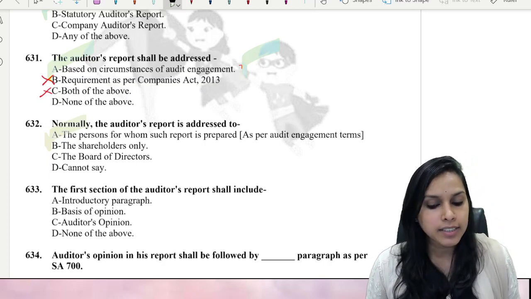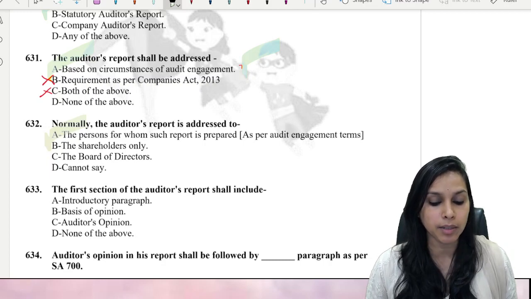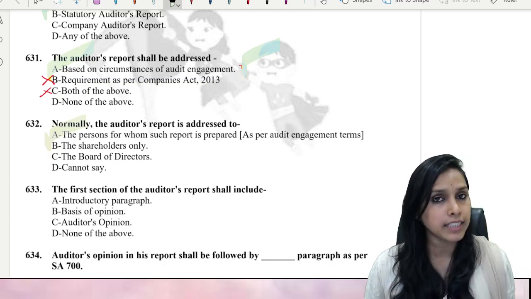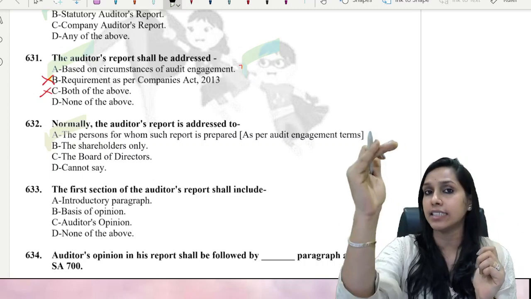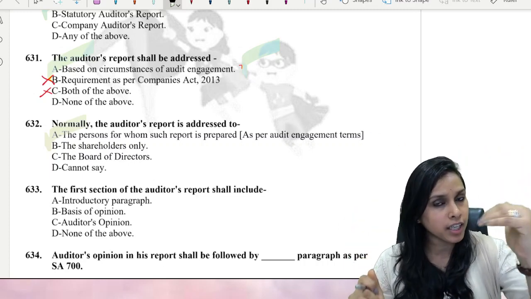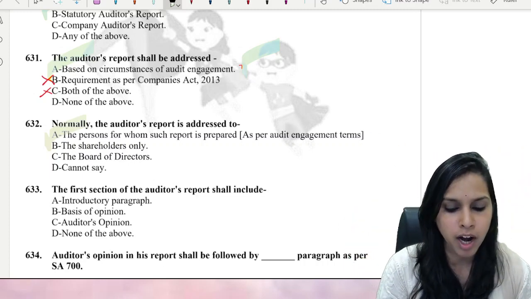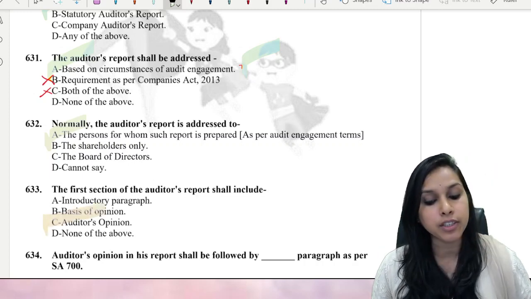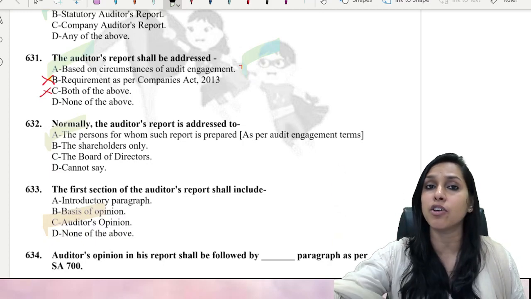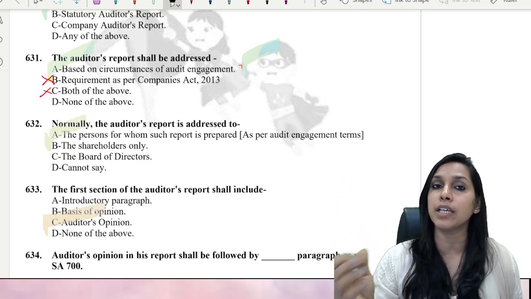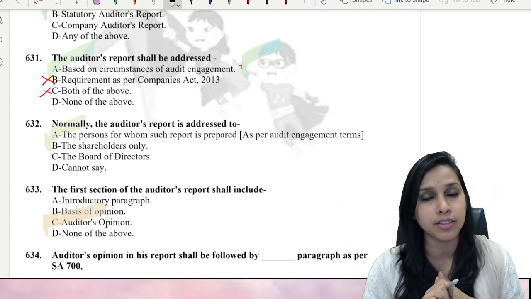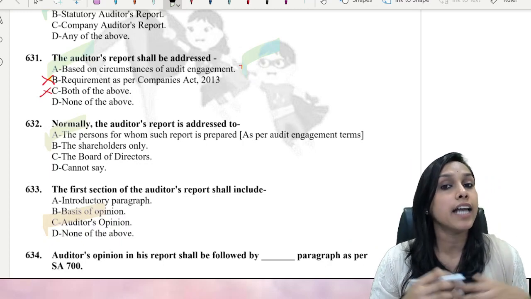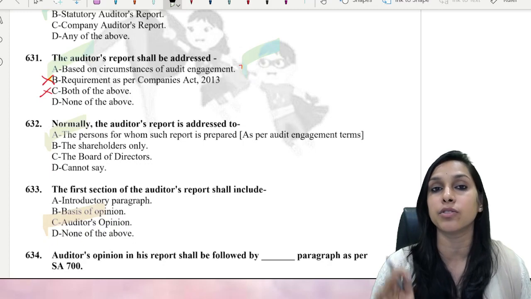The first section of auditor's report shall include. Come on, tell me, the first section. If you remember the auditor's report, it is title, addressee, and then the first section focuses on the auditor's opinion. Then after auditor's opinion, you have basis for opinion, then material uncertainties related to going concern, then key audit matters, then management responsibilities, then auditor's responsibilities split into 3 paras.